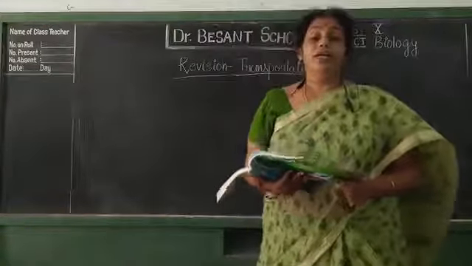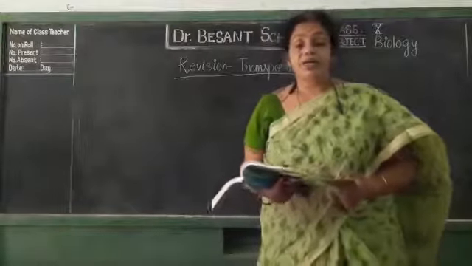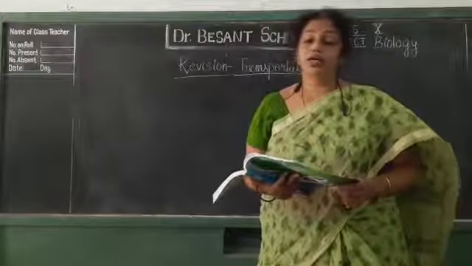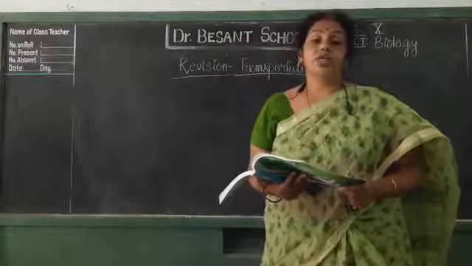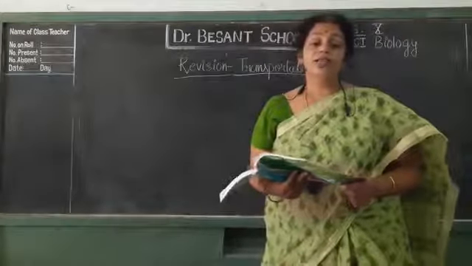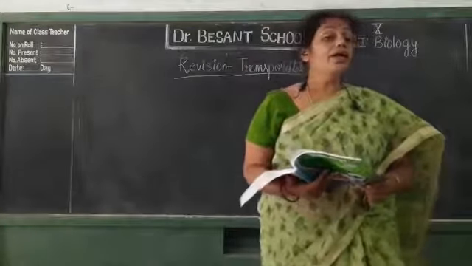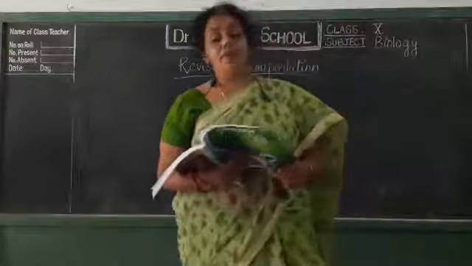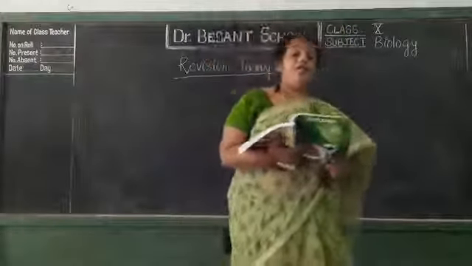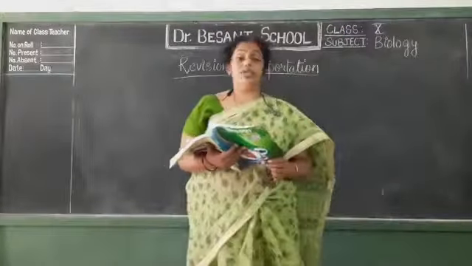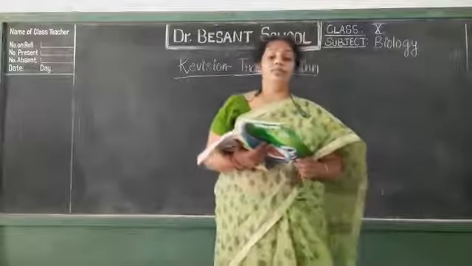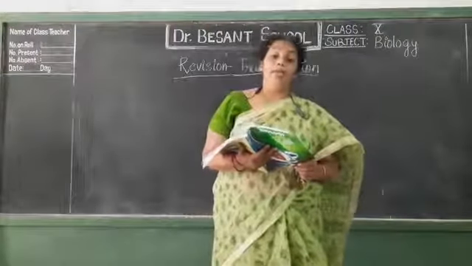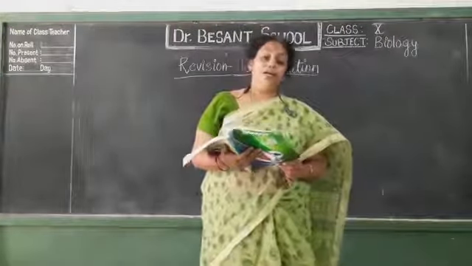Then the blood goes from the right ventricle to the lungs by the pulmonary artery. Very good, pulmonary artery. All this is deoxygenated blood. From the lungs, the blood comes by the pulmonary vein to the left atrium.